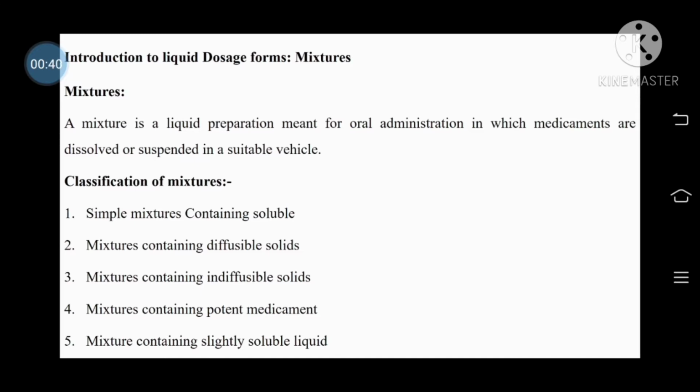There are 5 classes of mixture: mixture containing soluble medicament, mixture containing diffusible solid, mixture containing indiffusible solid, mixture containing potent medicament, and last, mixture containing slightly soluble liquid.